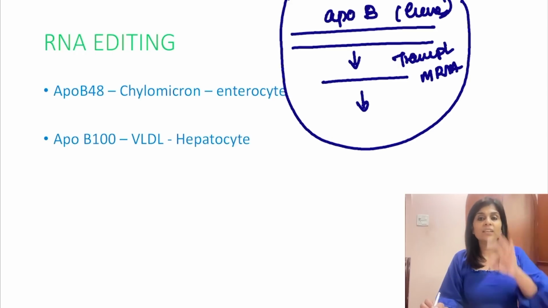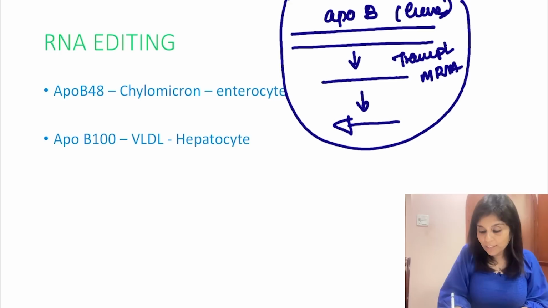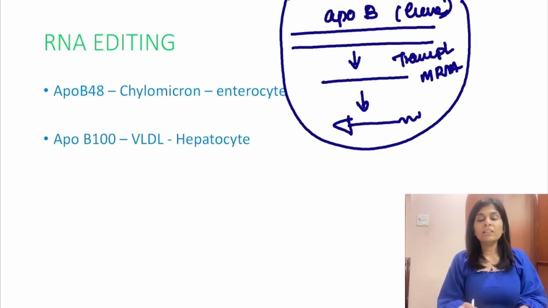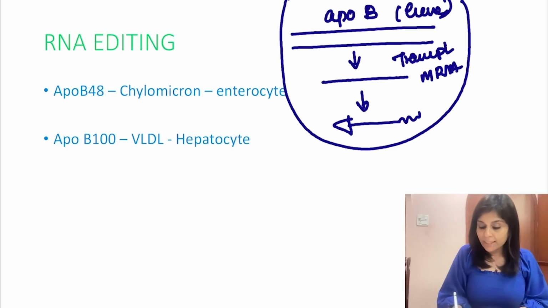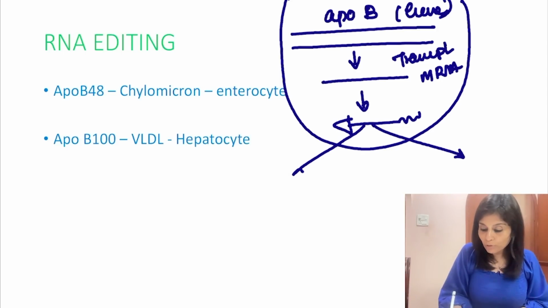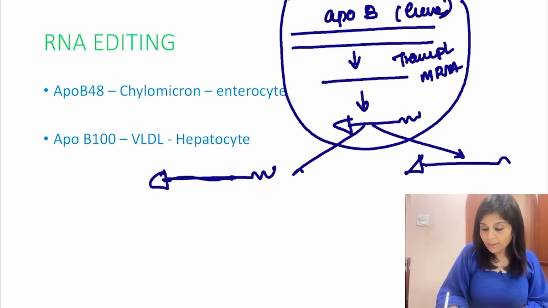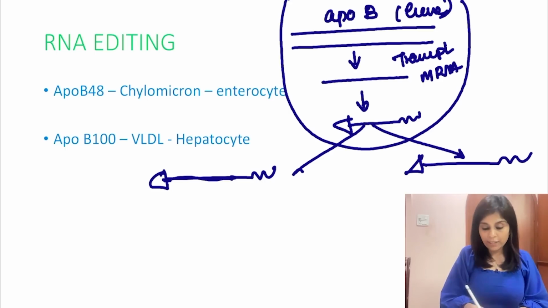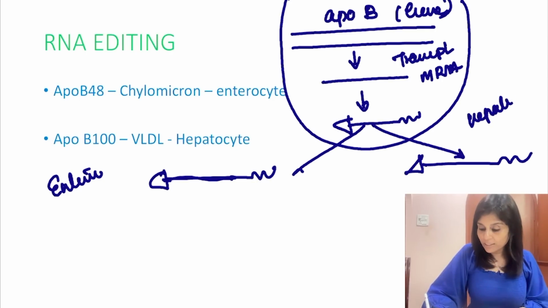And after transcription, modifications happen to give rise to functional mRNAs. So the functional mRNA that is formed in both enterocyte and hepatocyte is the same. These functional mRNAs come out of the nucleus and they reach the cytoplasm in both enterocyte and hepatocyte.